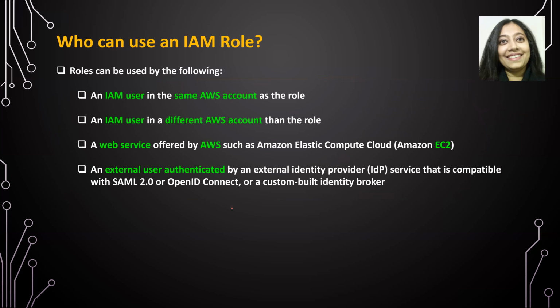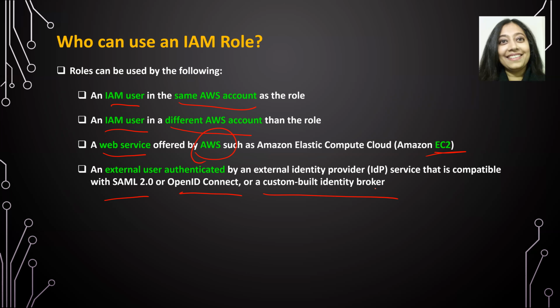Who can use an IAM role? First, an IAM user in the same AWS account as the role. An IAM user in a different AWS account than the role. A web service offered by AWS such as EC2, or an external user authenticated by an external identity provider, or a service that is compatible with SAML 2.0 or OpenID Connect, or a custom-built identity broker as well.